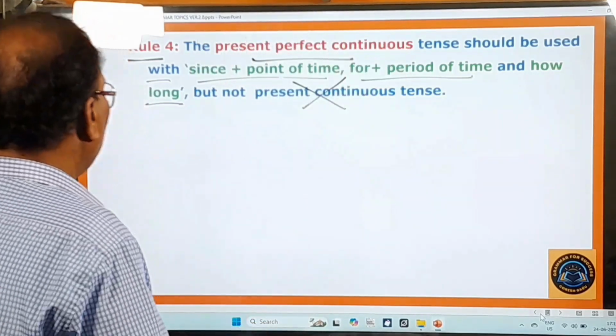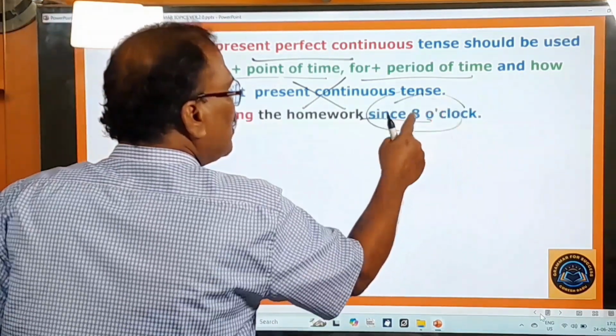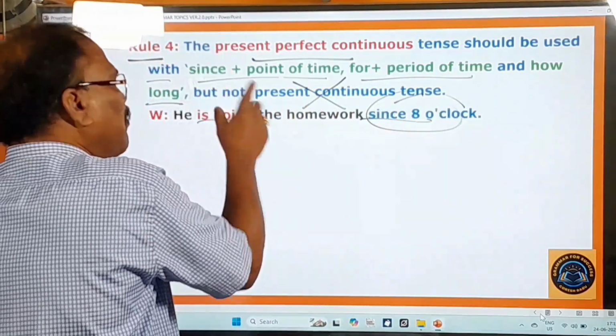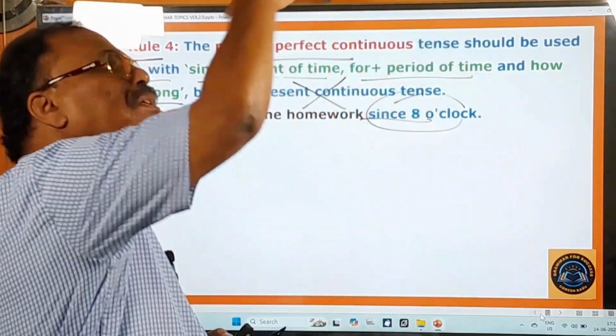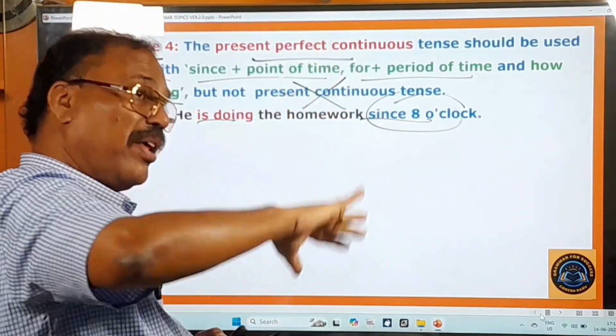Okay, and here you pay attention. He is doing the homework since 8 o'clock. So this is indicating that he is not doing the work right now only, but he has been doing it since 8 o'clock.